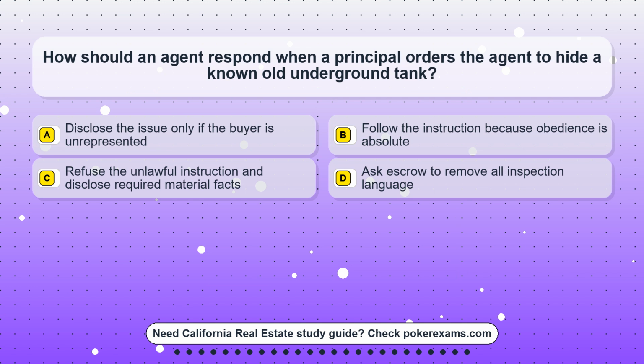Question 2. How should an agent respond when a principal orders the agent to hide a known old underground tank? Option A. Disclose the issue only if the buyer is unrepresented. Option B. Follow the instruction because obedience is absolute. Option C. Refuse the unlawful instruction and disclose required material facts. Option D. Ask escrow to remove all inspection language.